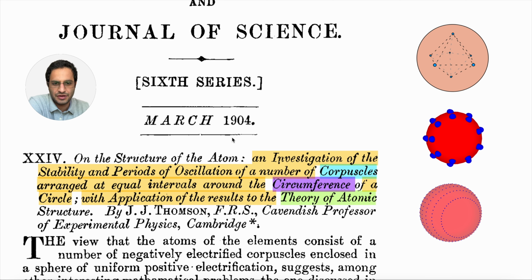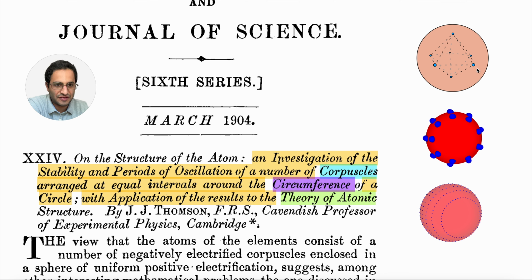Okay, so this paper is a very important paper. I was really happy to read it and highlight some part of it. I don't want to definitely go into the detail, it's just really boring. But I just tried to use his own words, because he was also English, so we can read the original text without translation. So I'm going to read this. An investigation of the stability and periods of oscillation of a number of corpuscles. So this word corpuscles, he used that instead of electron. He wasn't using even the name electron. The name got used later on and popularized, but he was using this word corpuscles, which means a small cell, small unit, arranged at equal intervals around the circumferences of a circle.